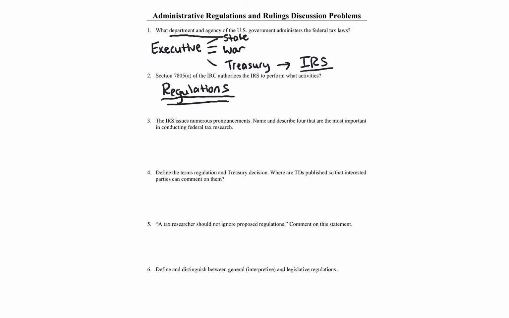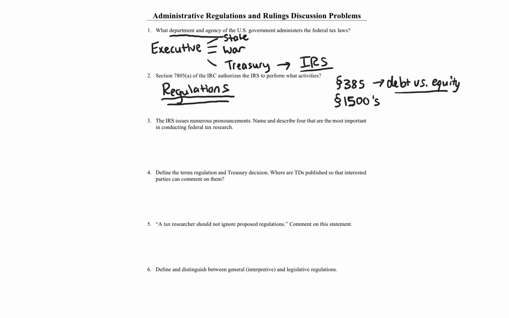Now, various code sections, for example, Section 385 or in the 1500s, there's different code sections that specifically grant the IRS, Department of Treasury, the ability to promulgate regulations on specific topics. Like, for example, 385 deals with corporate tax, debt versus equity. What is the difference between them?